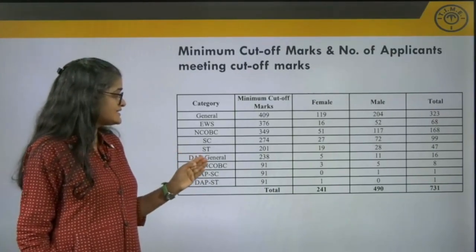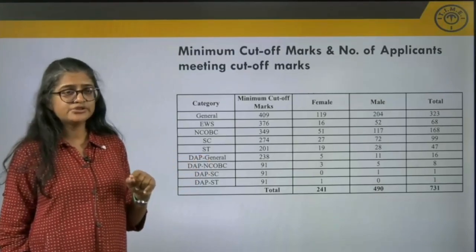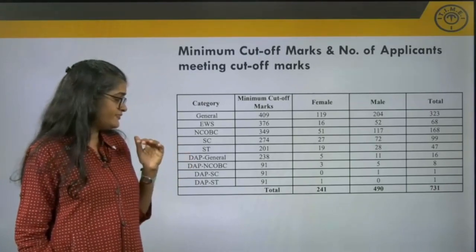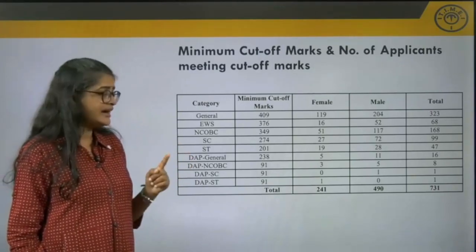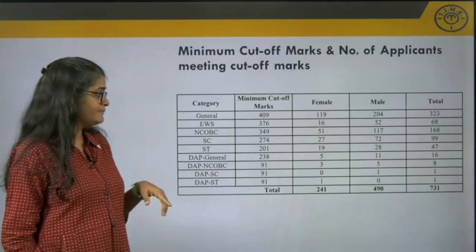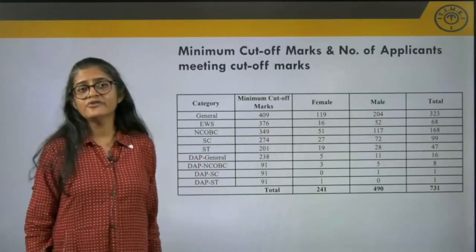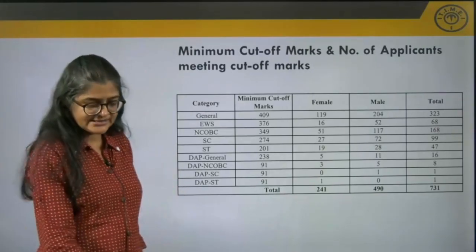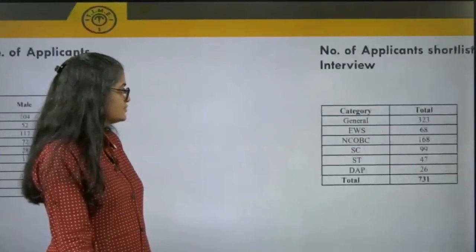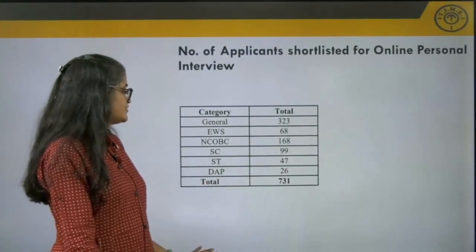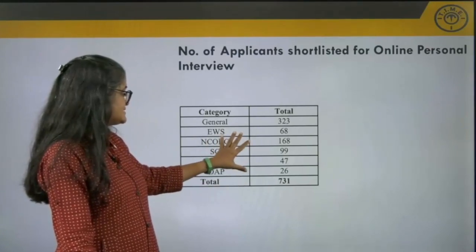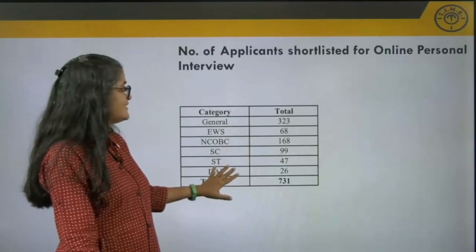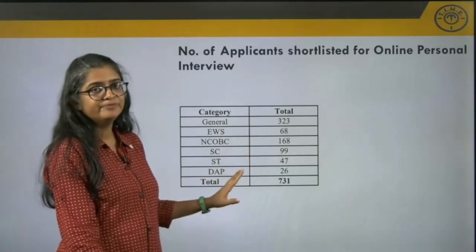In the SC category, there was only one student who was a male, and in the ST differently abled persons category, there was one candidate who was a female. Okay, so a total of 731 students were called to the next stage. Okay, so that is what we have depicted on this slide also. This is the total number of calls per category, and overall 731 calls were given.